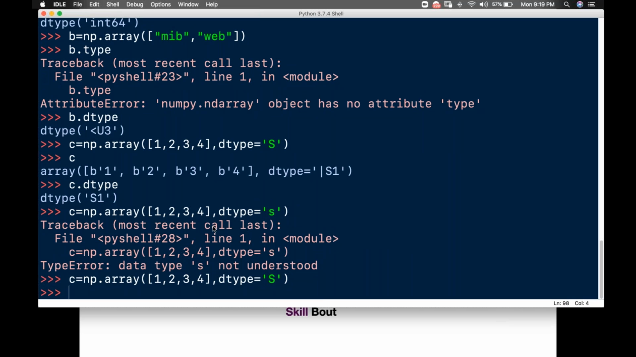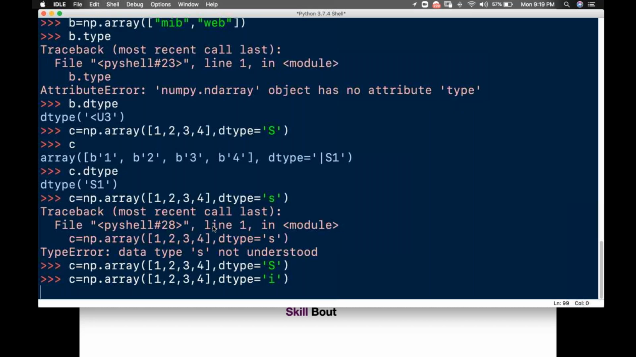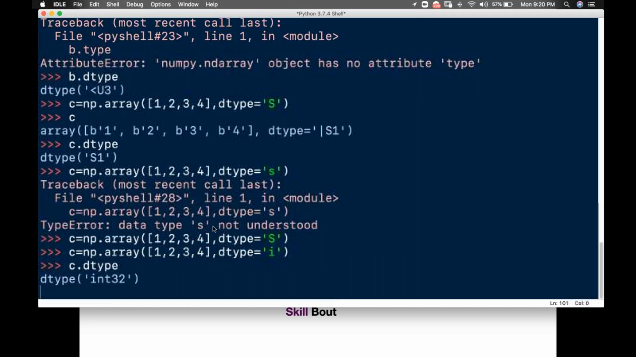Okay, for example, I'll be creating one array, guys. I'll tell it the data type is, by default, I itself. So if I check it with C dot dtype, what am I getting? Integer. And what is the byte size I'm getting? 32, right? I'm getting 32.